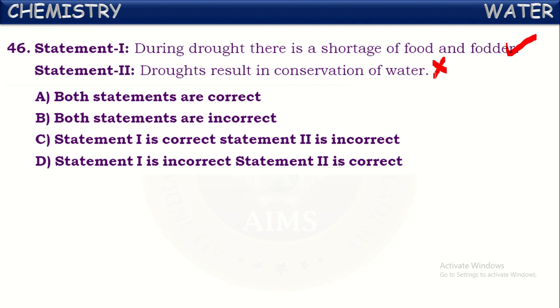By the conservation of water, we can avoid droughts. But by the wastage of water and by the scarcity of water, we face droughts. So, statement 2 is wrong. Statement 1 is correct. Statement 2 is incorrect. It is the correct answer.